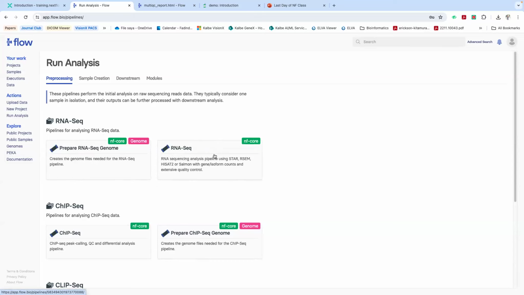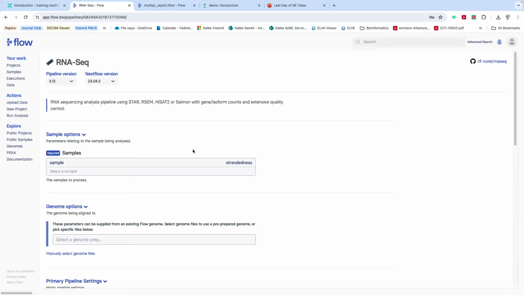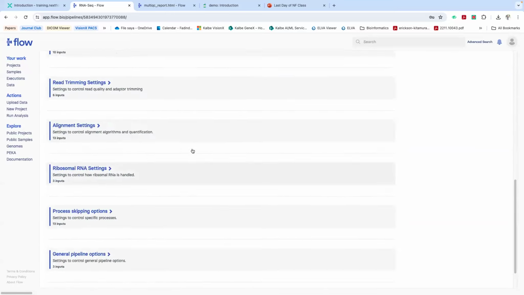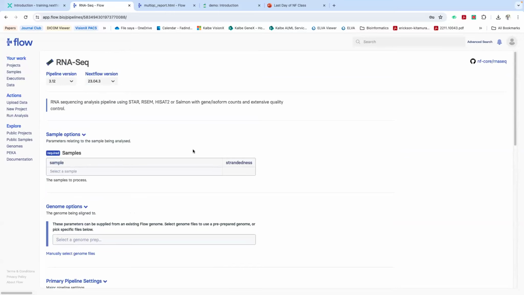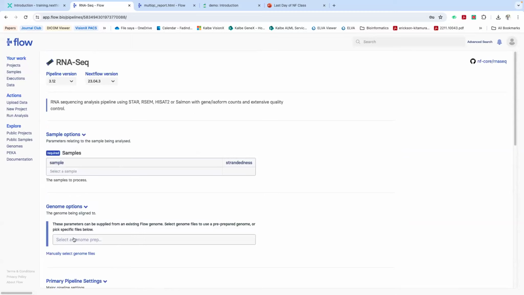So without further ado, we can click the RNA sequencing analysis pipeline. As we can see, the UI is pretty much like the Galaxy project, if you remember, where we can select our sample and our genome. So it is pretty much the same.